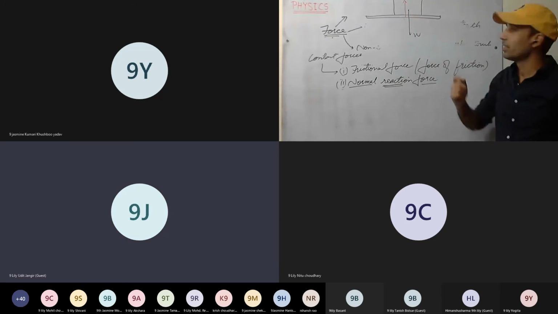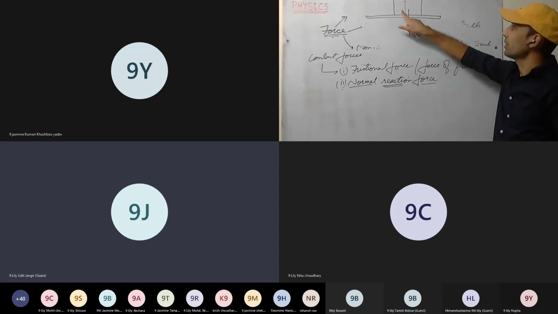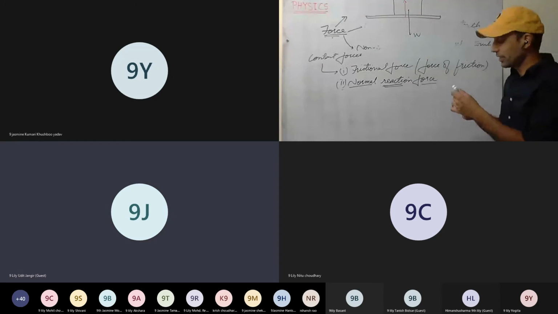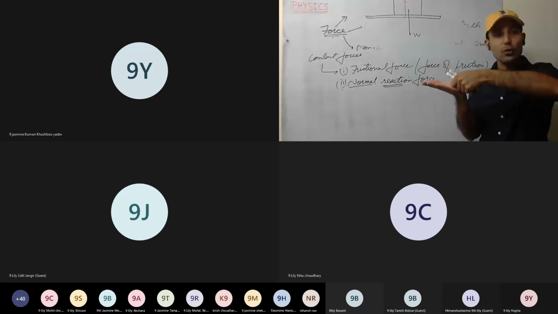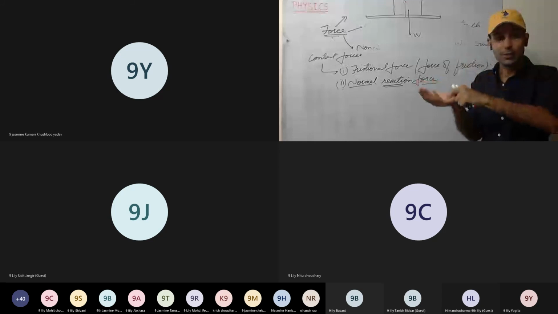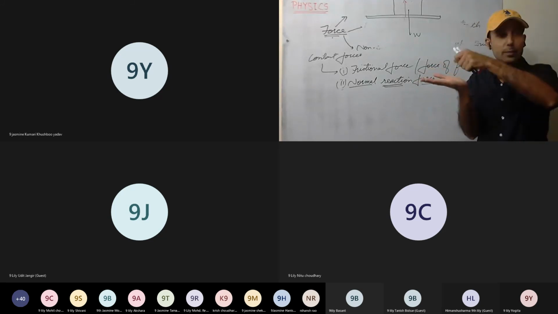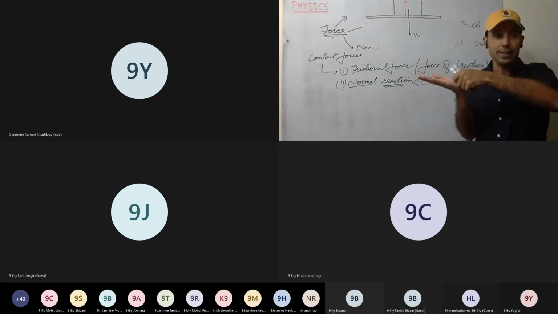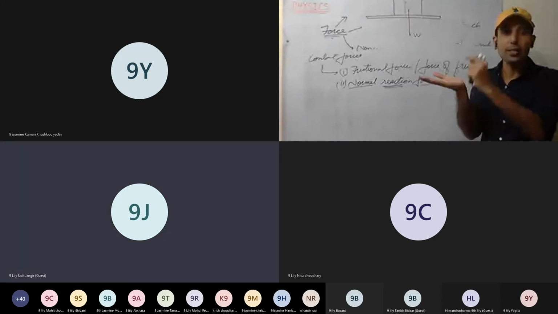Sir, but the glass table is also applying the same force as that block is applying on it. Okay, the normal reaction force is the same. But consider it like this. Take a glass plate and take a hammer. You apply a little force, it won't break. You apply more force, it will break. It has the capability to resist the motion of the hammer downward. But if the force increases, its capacity is limited. It won't be able to handle it.